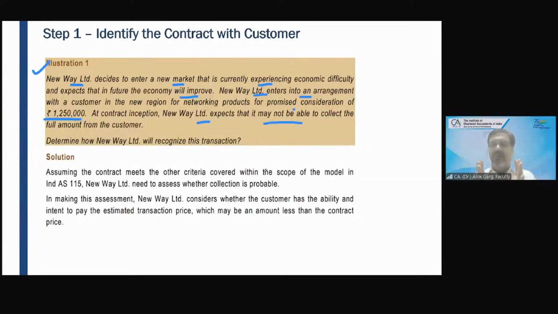So what I'm trying to tell you is, upfront on day one, when you are recognizing revenue, you will recognize revenue to the extent you are expecting to collect the consideration. But subsequently, while you haven't received the money, if you estimate that you will be able to collect more consideration, then revenue has to be recognized when certainty of collection exists, not when the money is received. There is a difference between certainty of collection and collecting the consideration. You know the difference between the two, don't you?